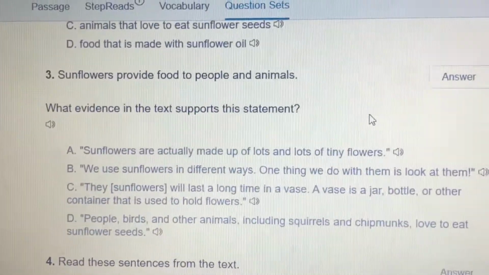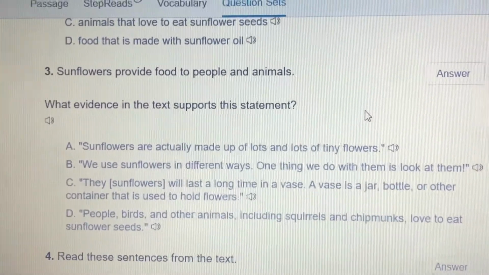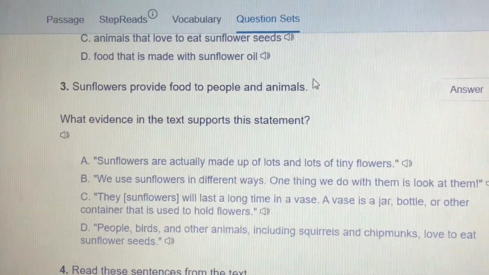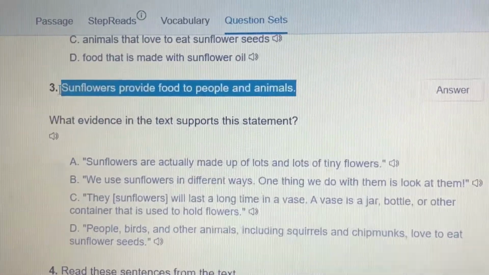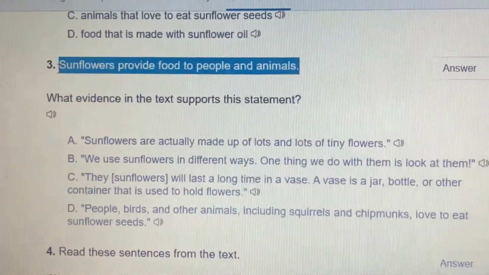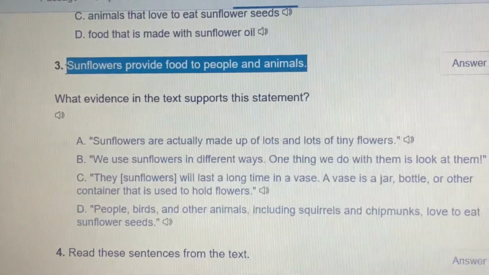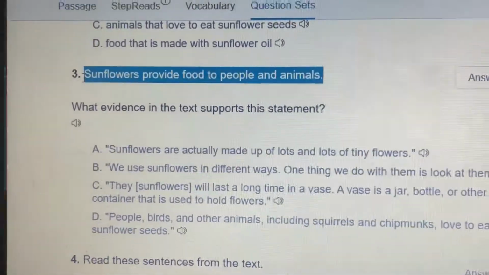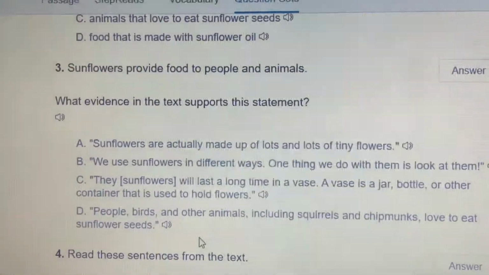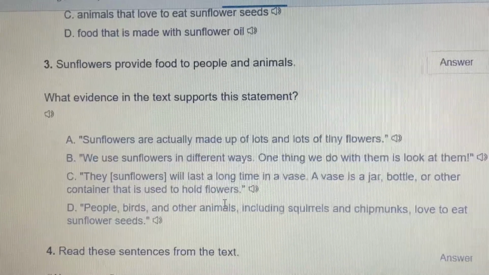3, sunflowers provide food to people and animals. What evidence in the text supports this statement? We've been getting really good at this. We need to pick a sentence that proves sunflowers provide food to people and animals. They're telling us this is true. Sunflowers provide food to people and animals, which means people and animals can get food from sunflowers. Which one of these sentences proves that people and animals can get food from sunflowers?